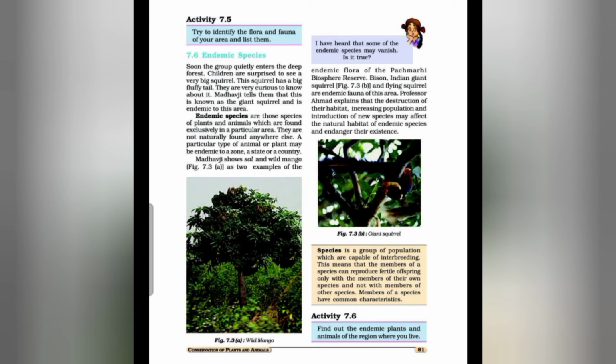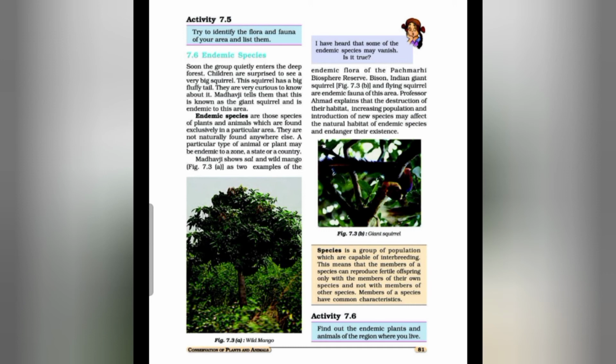For example, the Ganga river dolphin is an endemic aquatic animal that lives only in the river Ganga, and the Asiatic lion is an endemic species that lives in the Gir National Park in Gujarat, and the Nilgiri Tahr is endemic to the Nilgiri hills and the southern portion of the Western Ghat range in Tamil Nadu and Kerala. So, they are included in the endemic species.